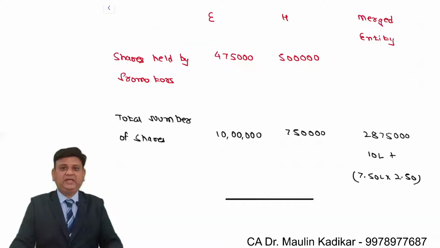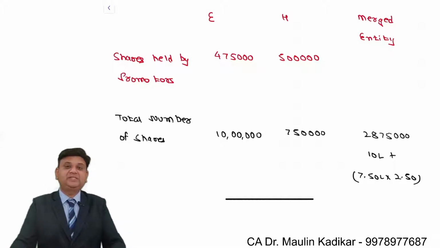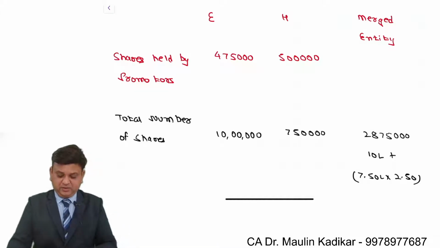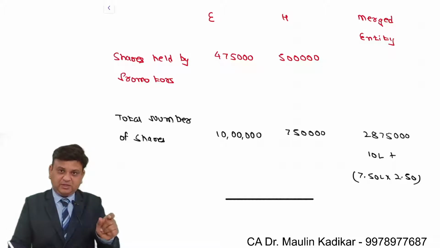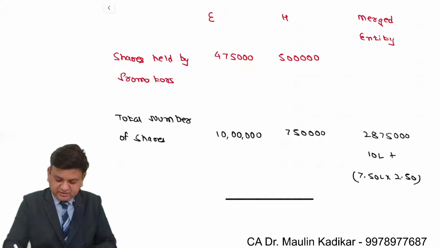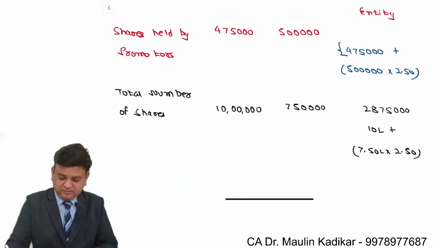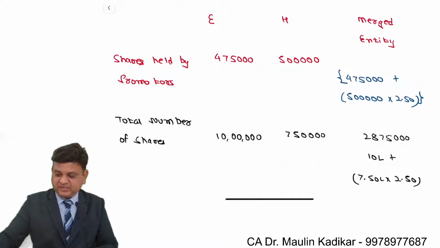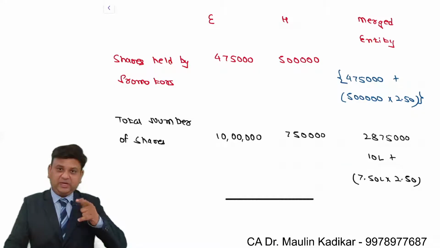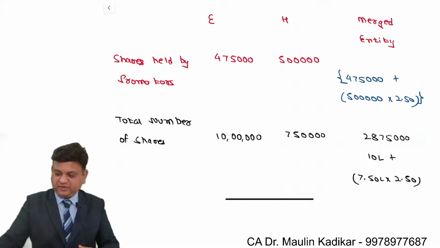Now friends, over here an important assumption which is made is that the promoters of both the companies are same. That is an important assumption which has been made. So what will happen, dear students? The number of shares held by the promoter in the merged entity will be 4,75,000 plus 5 lakhs into 2.50. This is what we understand. So it is 5 lakhs into 2.5, so it is 12 lakh 50,000 plus 4 lakh 75,000.